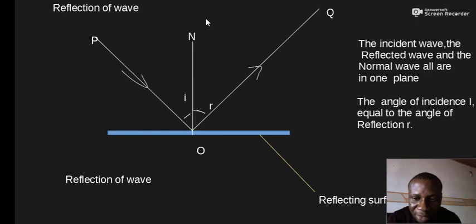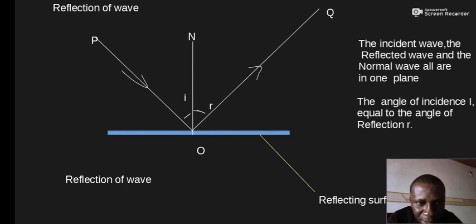But the way the wave will return depends on the angle that the wave makes with the surface. If the incident direction is exactly at right angle to the interface causing the return, that wave will return along the same path.